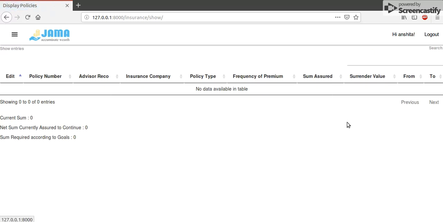When I view my current insurance policies here, this is a jQuery table and Materialize is used here. As you can see, the current sum, NSATC, net sum currently assured to continue, and sum required according to goals, that is NGOA, are all 0. That's because this is a new user, so NGOA is not available yet. That is supposed to be given through the backend through our client's website. NSATC is 0 and sum assured is 0 because the number of policies here is 0.